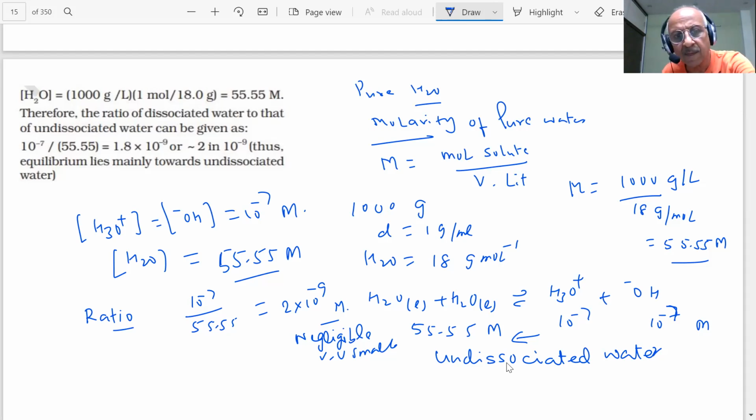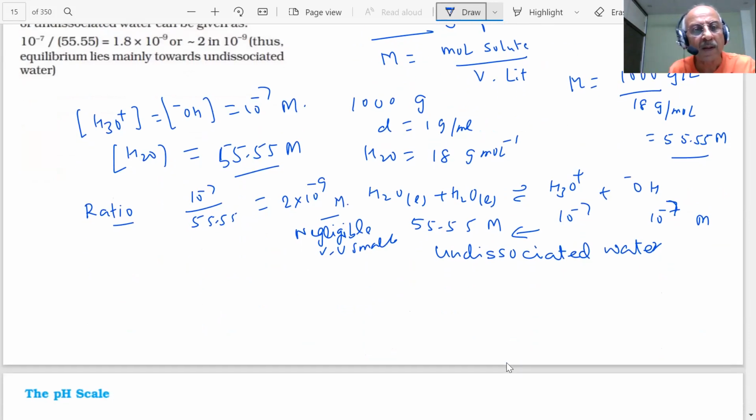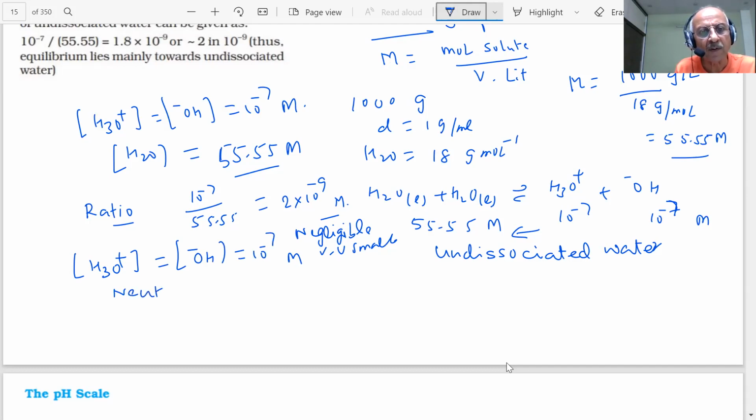Therefore, students, in general, we can say that in pure water, H3O+ is equal to OH minus is equal to 10 minus 7 molar. And this is what we call a neutral solution. Neither acidic nor basic.